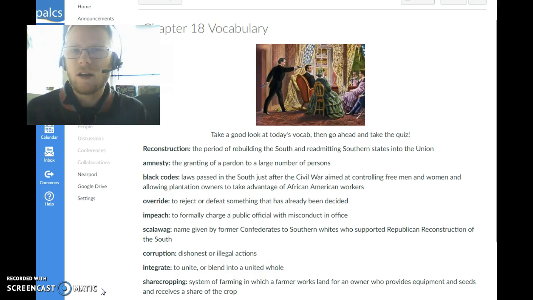Go ahead, take a good look, and then go on to the quiz. It's a matching quiz, 10 points. So there are 14 words in this chapter. The quiz is going to cover 10 of them.